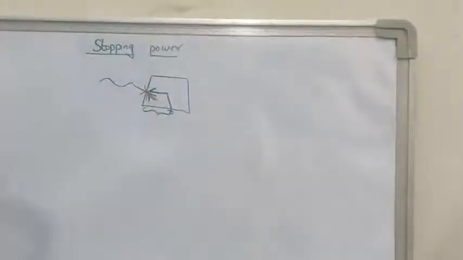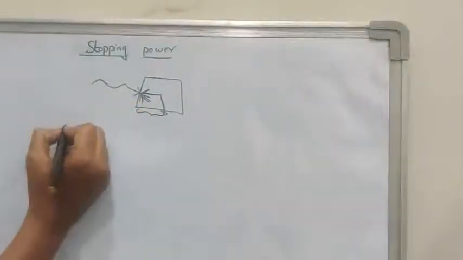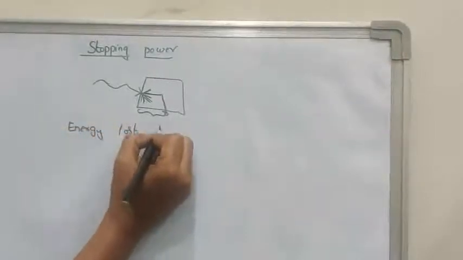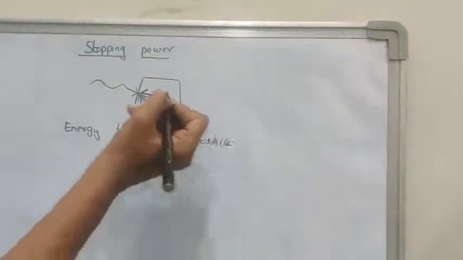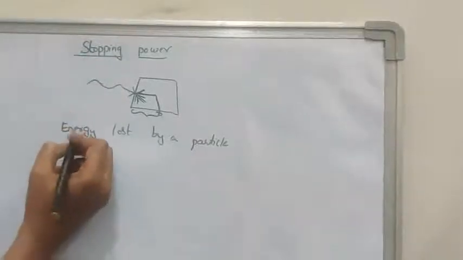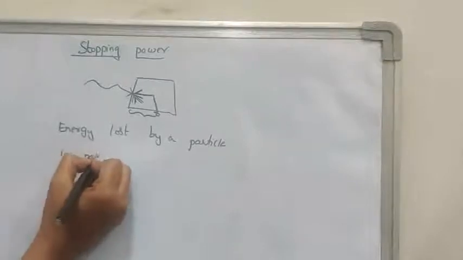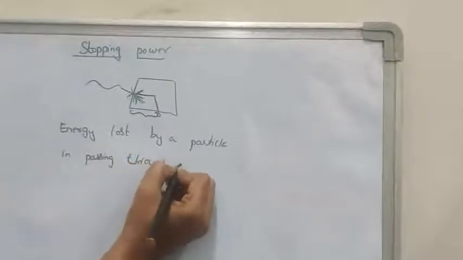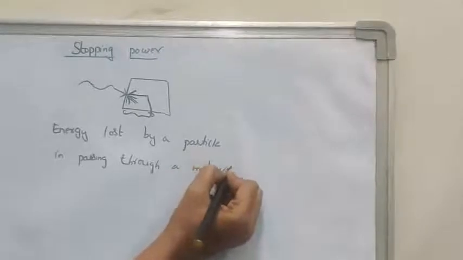So once again, stopping power is defined as the energy lost by a particle in passing through a unit length of medium or material, or absorber, anything you can call it.